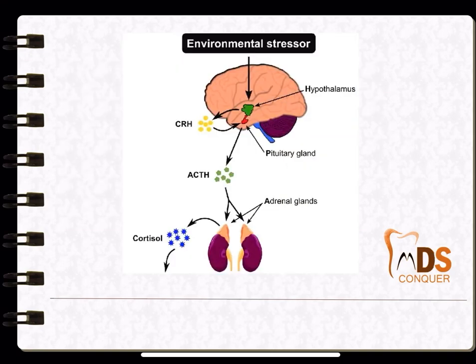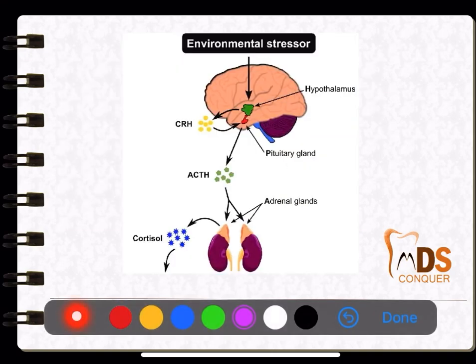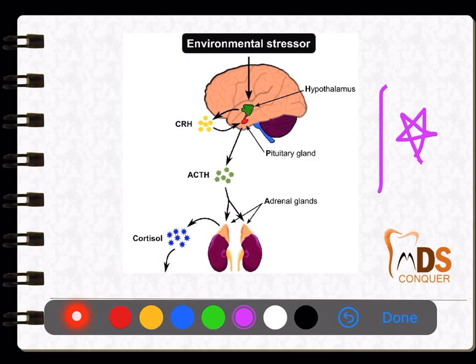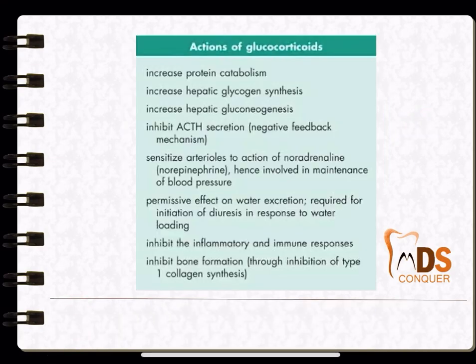Next, again important is the HPA axis. Why is this important? Because it has a clinical significance. When we prescribe corticosteroids, at a later stage we have to give an alternate day dose. If an alternate day dose is not given, then there will be no natural stimulation of the steroids by the human body, because of which it can lead to HPA axis suppression that leads to adrenal crisis. That is the reason the HPA axis is very important in your physiology. So, note this as well.